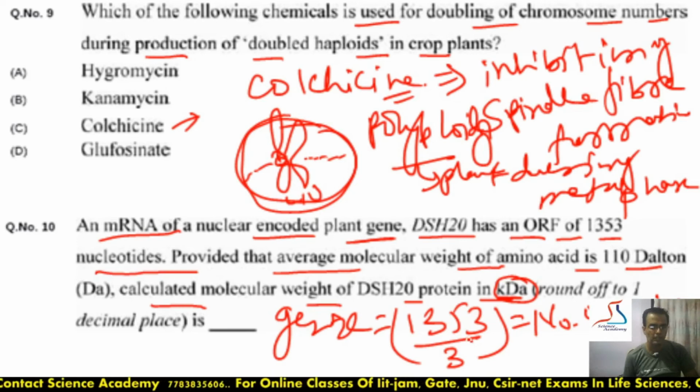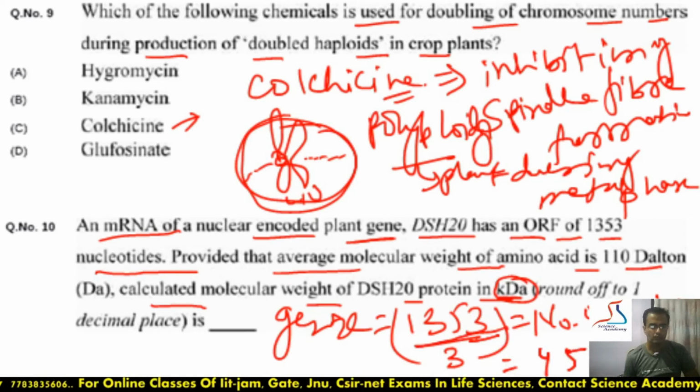So if we divide the number of nucleotides of this gene by 3, this will give the number of amino acids. So its number will be 451. Okay, this will be the number of amino acids. So we know that one amino acid size is 110 Dalton.